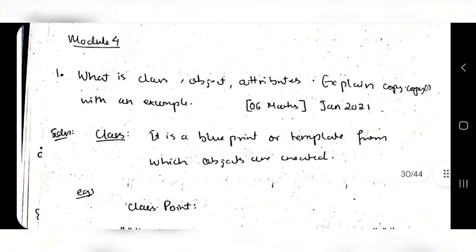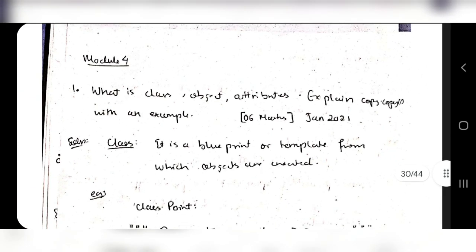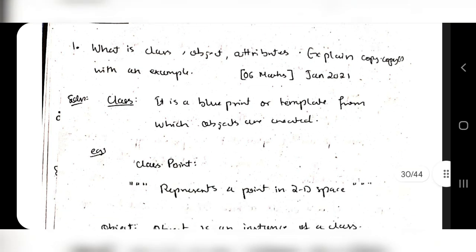And coming to the next question, in the next module we have the first question: what are classes, objects and attributes? Explain the copy.copy with an example. Okay, this is for 6 marks. So I don't know what the mark distribution is, I'm not sure, but what is a class? Class is a blueprint or a template from which the objects are created.